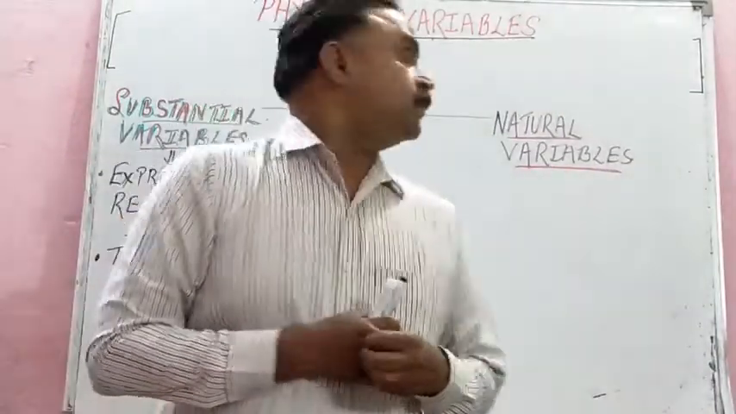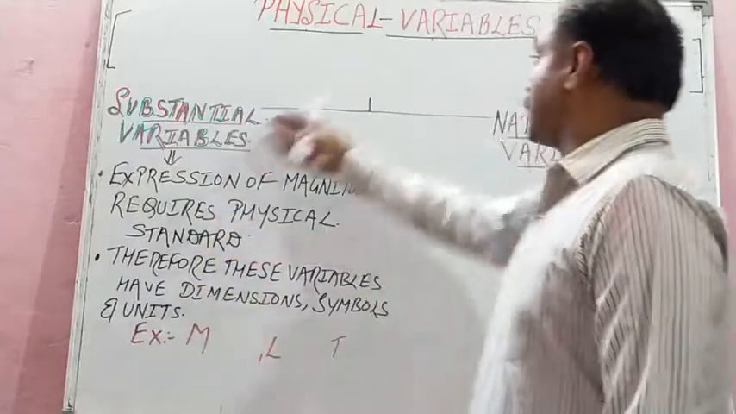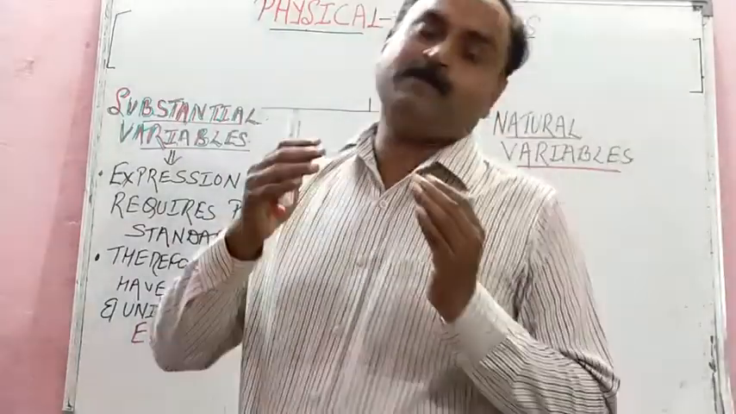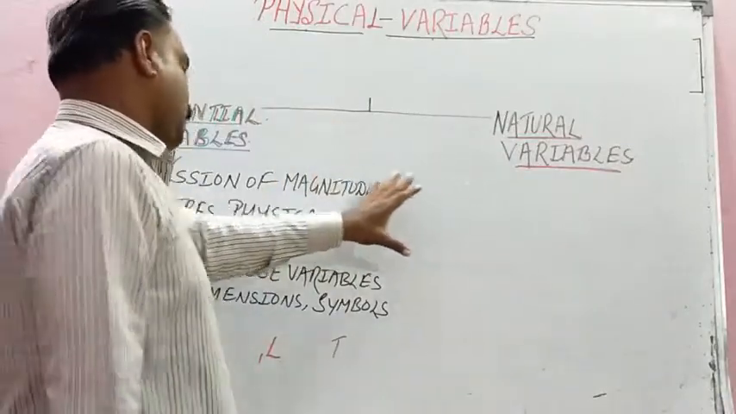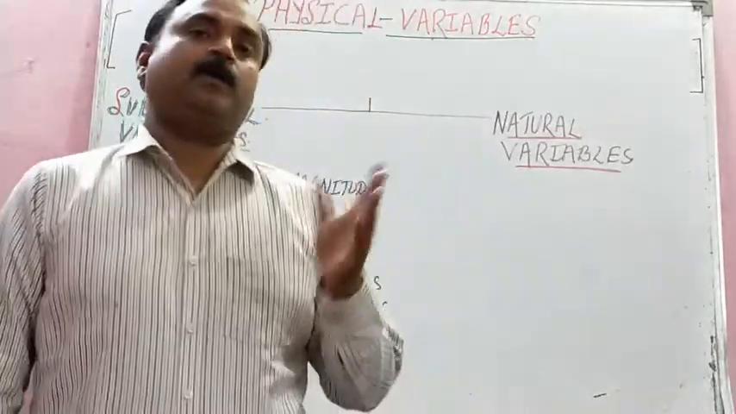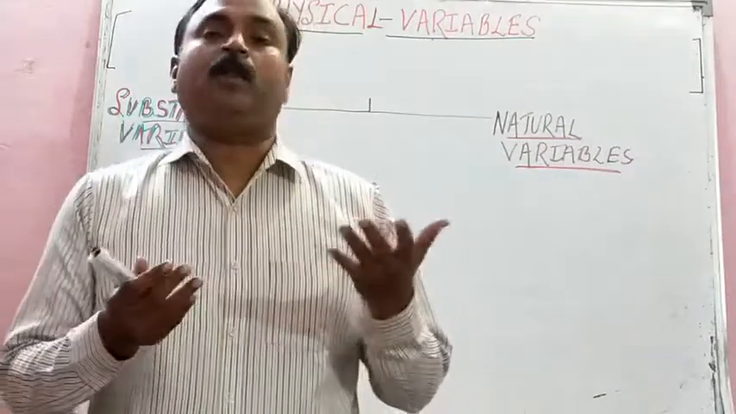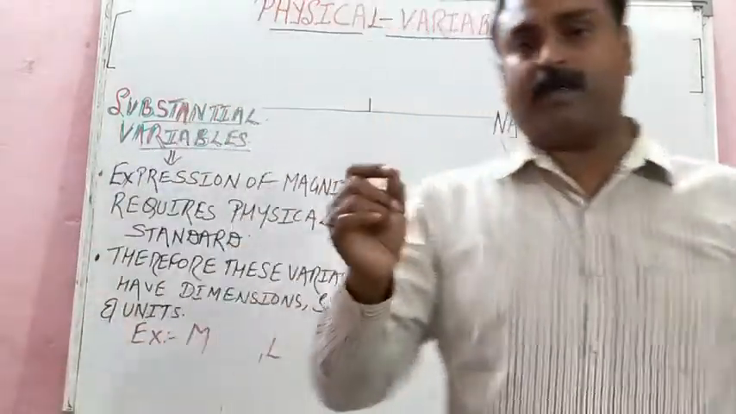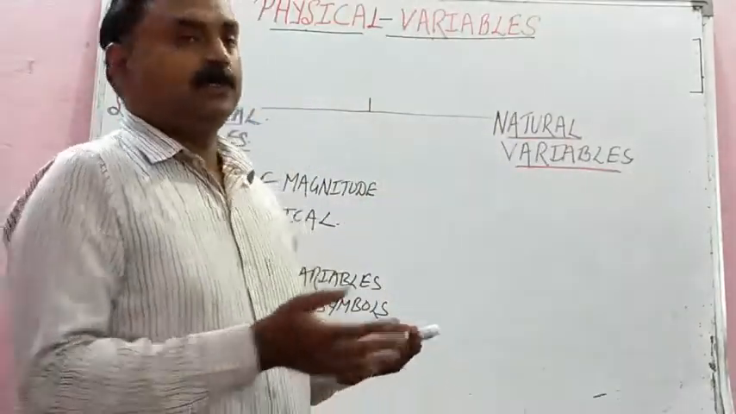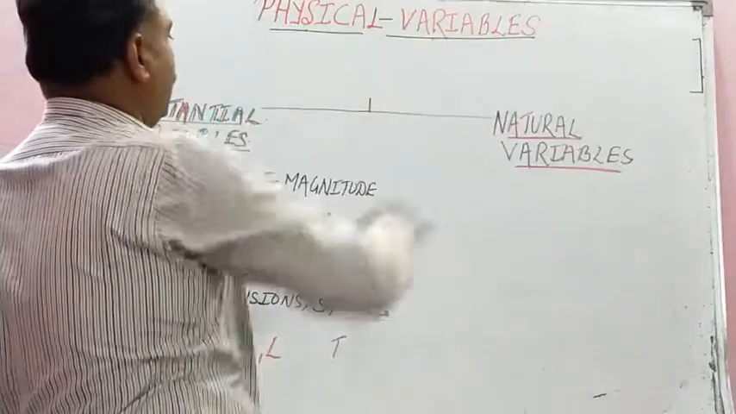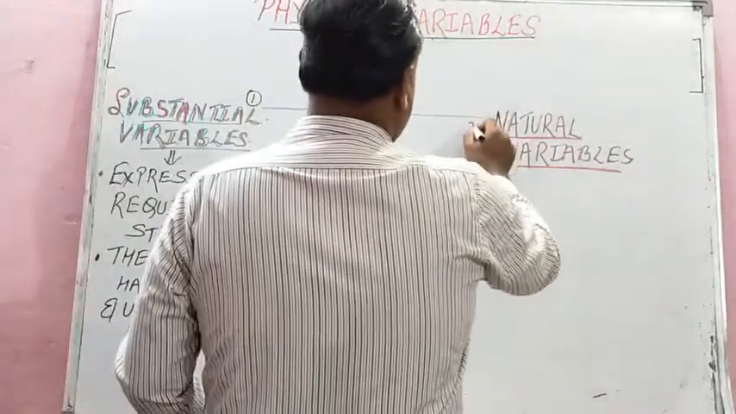Children, we are studying now physical variables. Very interesting topic. As you know, students, some physical quantities can be measured by using measurable variables. Not all. Like you can say length, area, and all. But there are some physical quantities which cannot be measured by using certain units or dimensions. So these are called physical variables, and they are of two types: substantial variables and natural variables.